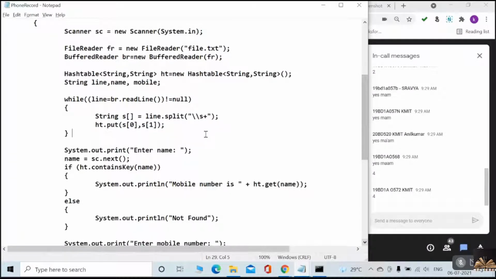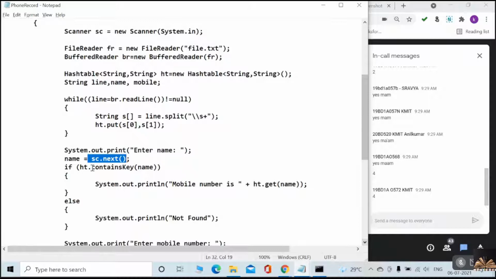Now I have the responsibility to display the data from the hash table, based on some conditions. What are the conditions? If I give a name, then it has to display the phone number. If I give the phone number, then it has to give me the name. So that's how it has to display. Okay. Now I am telling, enter name. Suppose I am entering a name, suppose Shravya, then it will check. Name is the key, no?